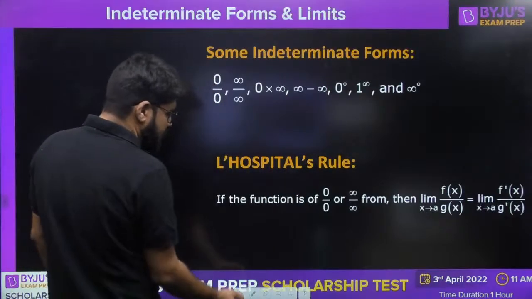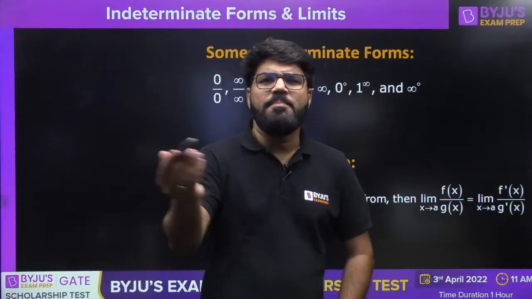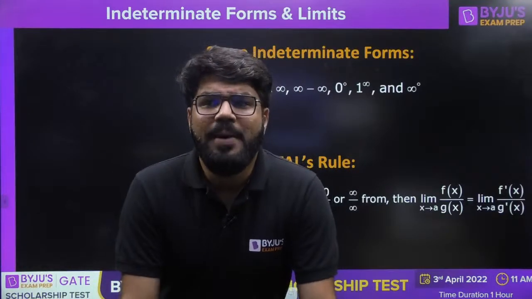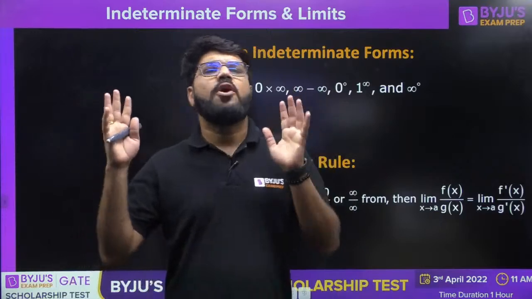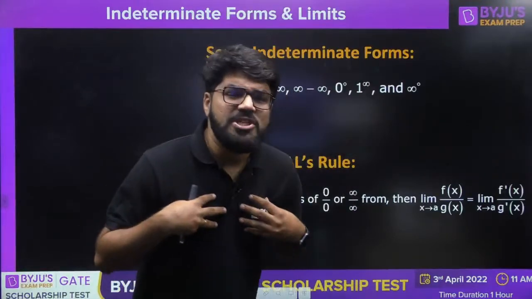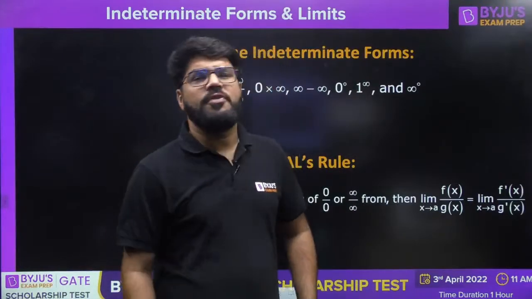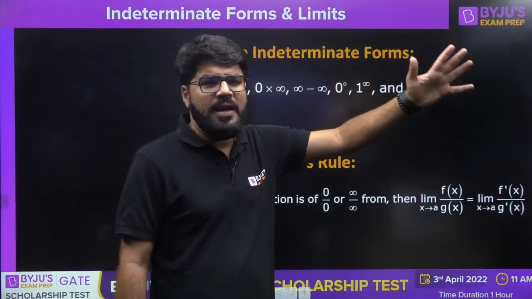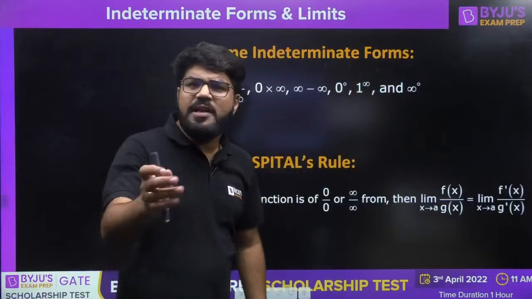But infinity minus infinity, students sometimes think that since the same number is being subtracted, the answer should be 0. But infinity is something which we cannot measure. Maybe my definition of infinity and your definition of infinity can be different, something like the largest I can think of in this world. So that is why infinity minus infinity does not make it 0.